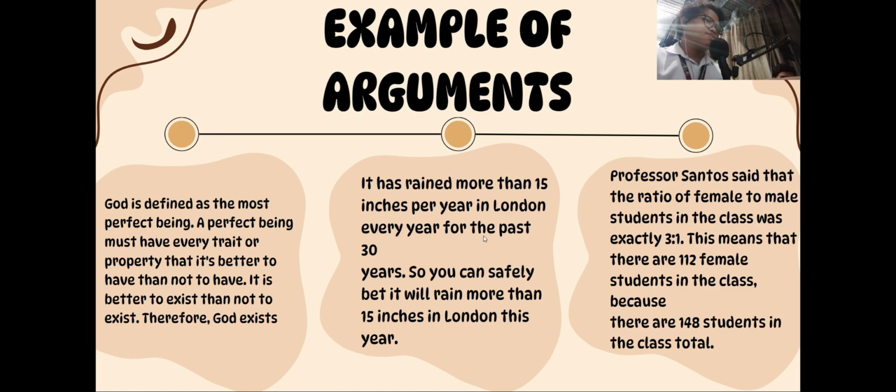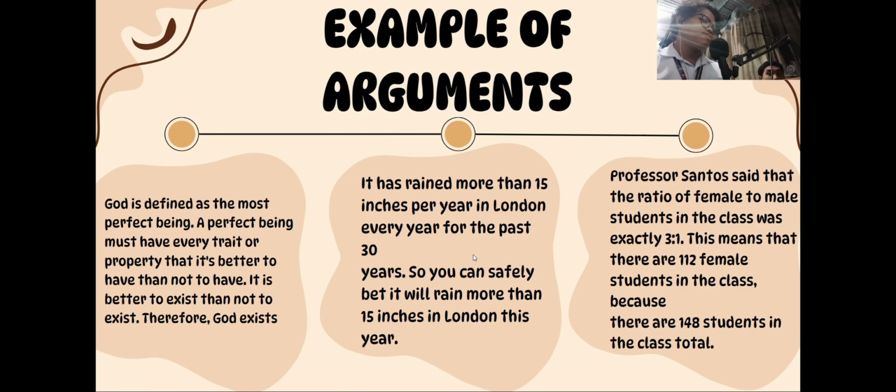Here are the three examples of arguments. First, we have a philosophical argument. If we say that God is the most perfect being and it's better to exist than not exist, then we can say that God must exist. This is based on a belief about what perfect means. The second one is a prediction-based argument. It has rained over 15 inches in London every year for the past 30 years, so it's likely to rain that much again this year. This is based on what usually happens.